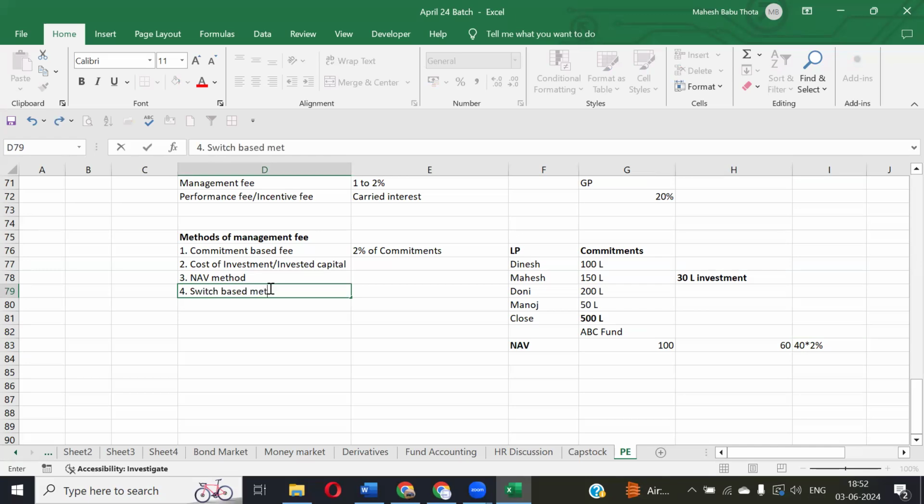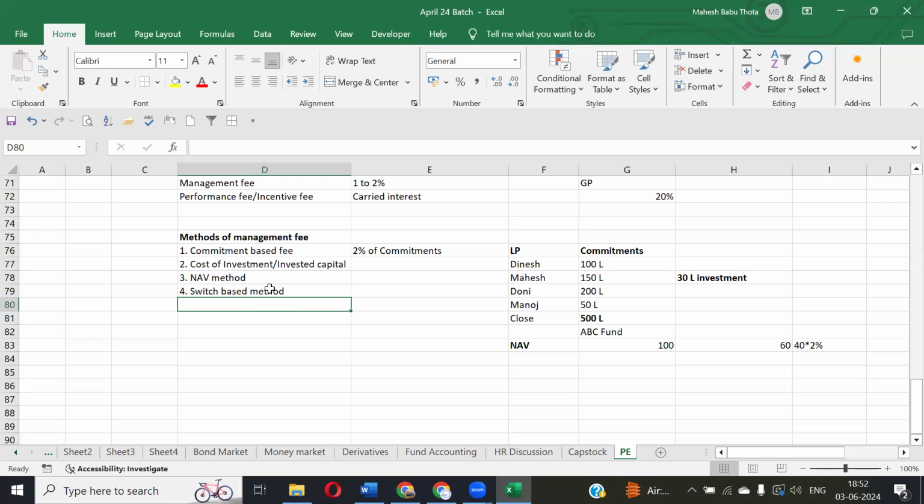Switch based method. In this switch based method, normally for the management fee, there is no specific method to charge from the fund. Maybe this year we can charge as per the commitment fees. Next year they can charge based on the NAV method. Again next year they can charge as per the cost of invested capital. So the method of charging can be switched from one method to another. That is called switch based method, or we can say conversion method.